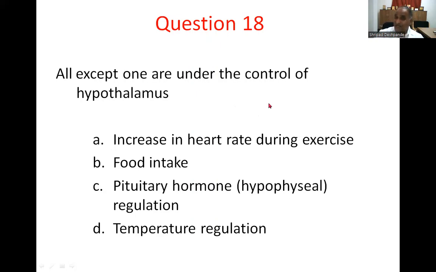Anticipatory during exercise means anticipation of the exercise. Perhaps I could have framed this question as increase in heart rate during the middle of exercise or in the late phase or subsequent phases of exercise. In the beginning of exercise, yes, the cortico-hypothalamo-reticular sympathetic activity is involved.